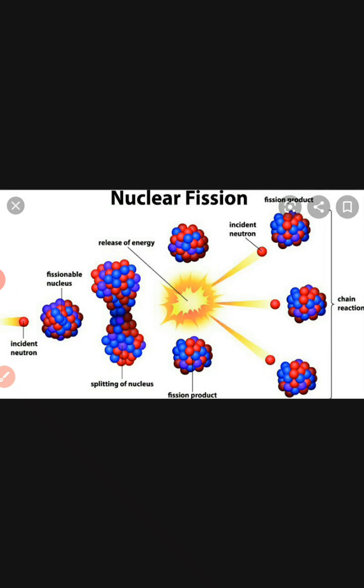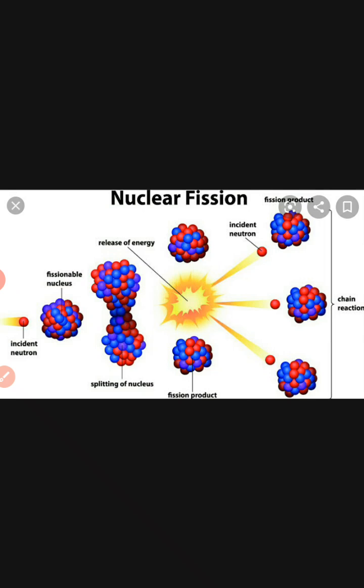All isotopes of uranium do not undergo nuclear fission, but some isotopes of uranium do. For example, natural uranium consists of 99.28% uranium 238 and only 0.72% uranium 235, which undergoes nuclear fission.